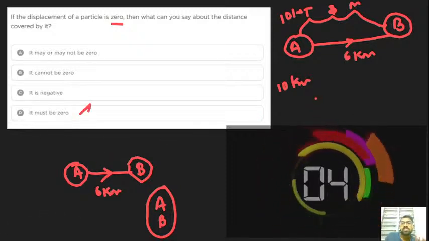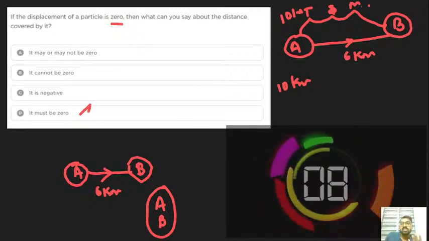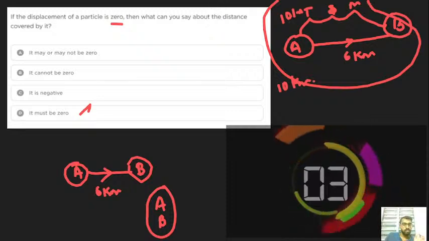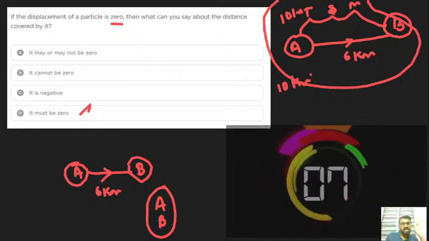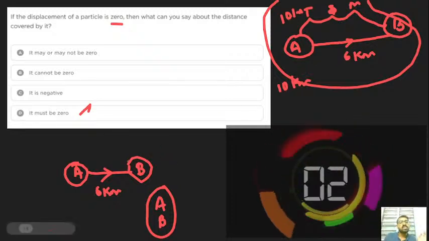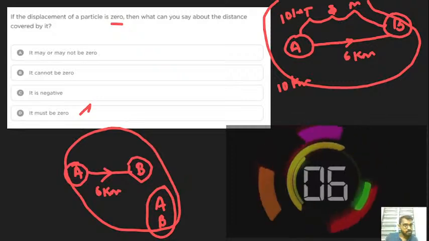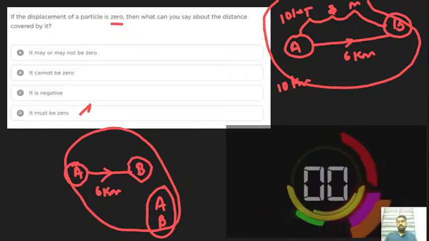How is it possible? Yes, let's see this picture. This is a picture sketching out this situation. When the displacement is zero, surely the distance is also zero. This is another example to explain this criterion. Got it? Fine. Let's move to the next problem.